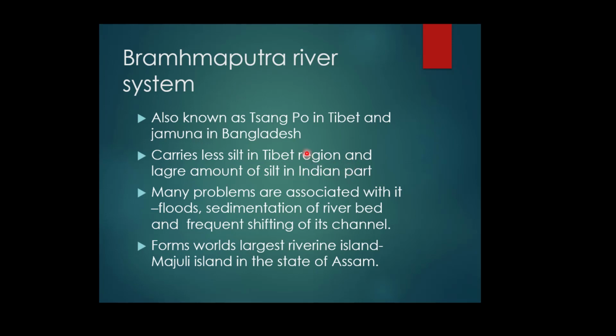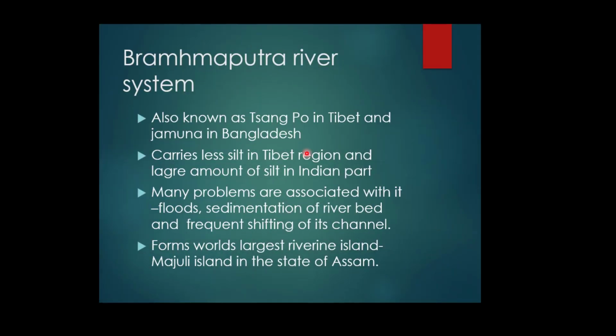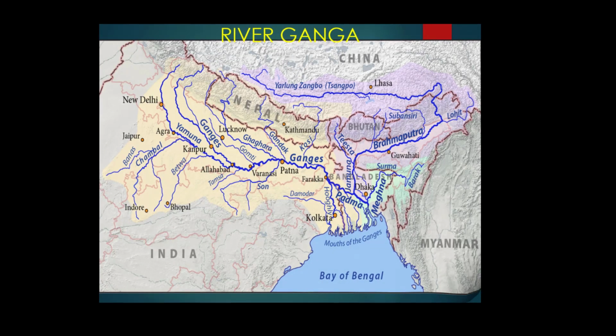When this Brahmaputra river, you can see here in the map, this is the river Sangpo in the Tibetan part of China. Now it enters near Namcha Barwa. Here is Namcha Barwa. It enters India and takes a sharp U-turn